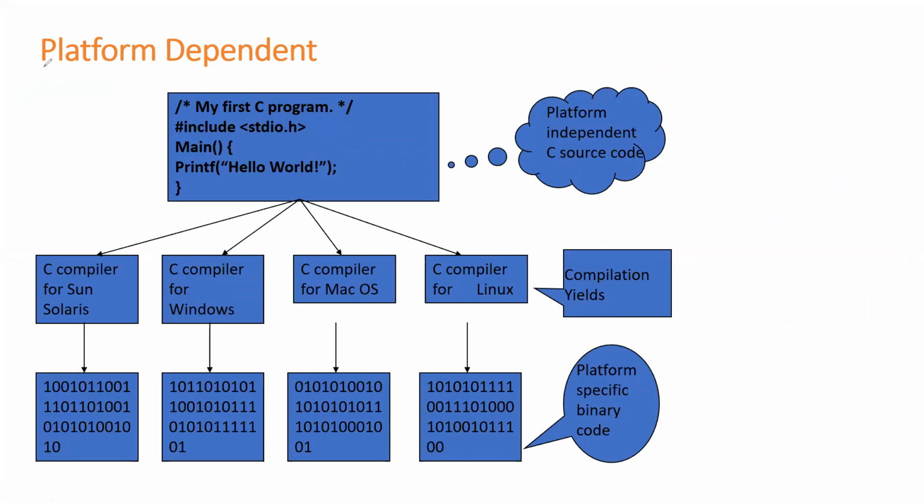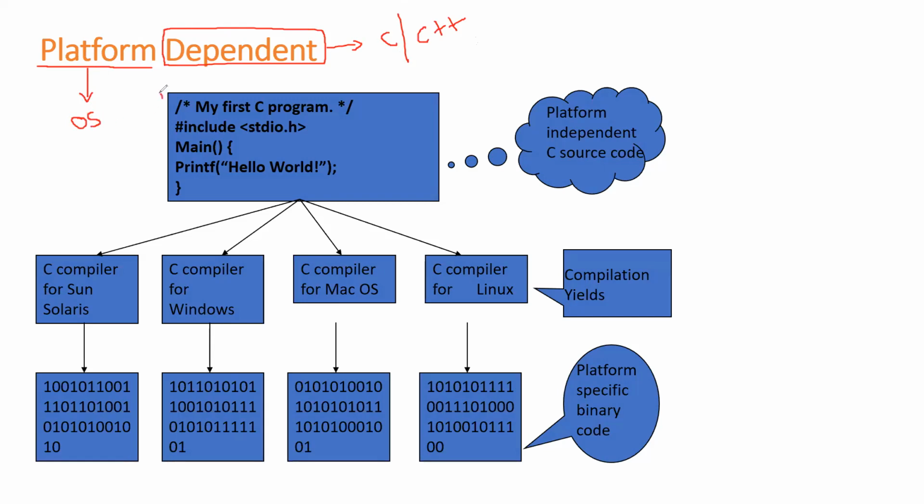Now let us discuss what is platform dependent. The languages C and C++, these two programming languages, we call as platform dependent programming languages. What do you mean by platform dependent? Here, the word platform refers to your operating system.